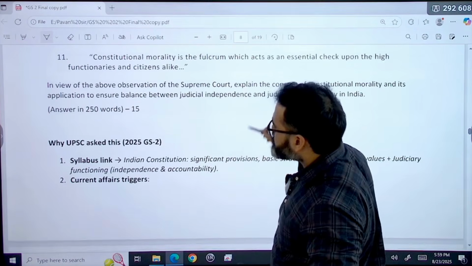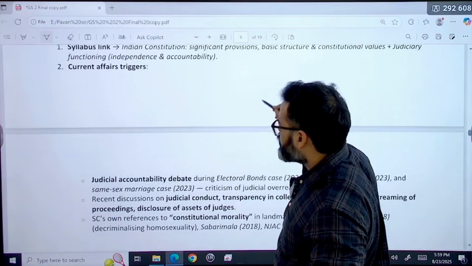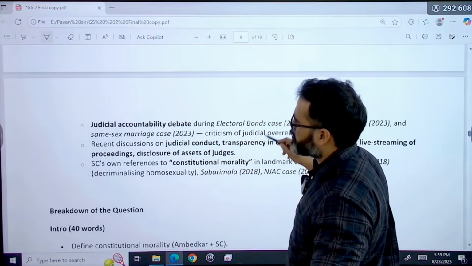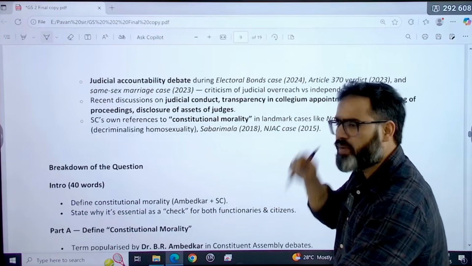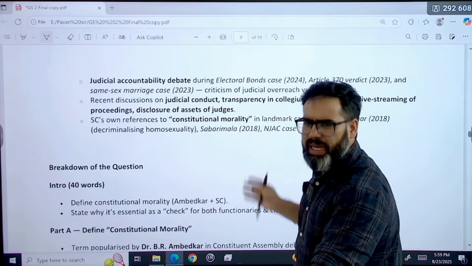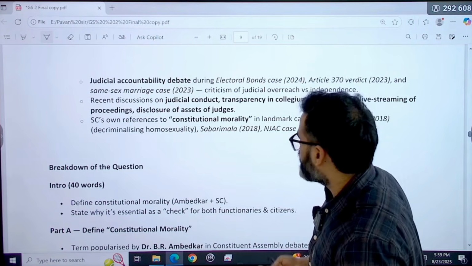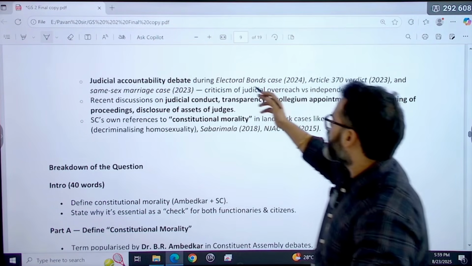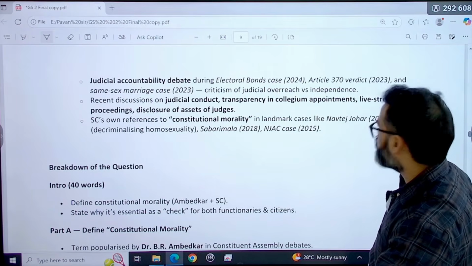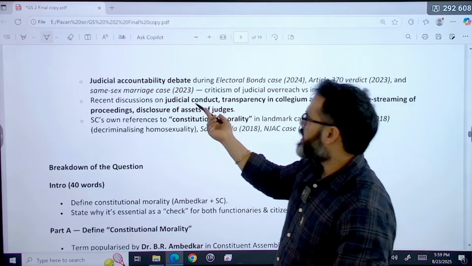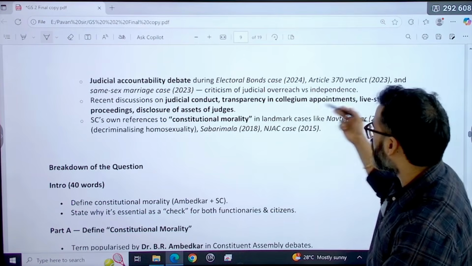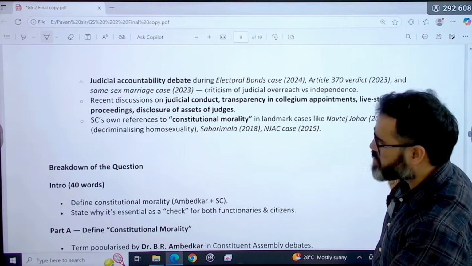Now, why was this question asked? Because the reason is the judicial accountability debate. You have seen the earlier Vice President used to give a lot of lectures about judicial accountability. So there was the judicial accountability debate during the electoral bond case, Article 370 verdict, and same-sex marriage 2023, and criticism of judicial overreach versus independence was in the news.